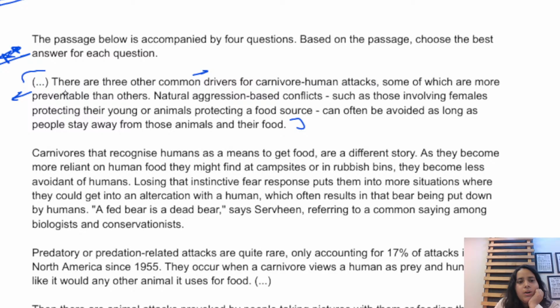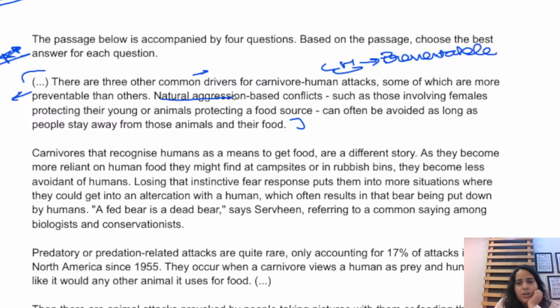So the first paragraph talks about there are three other common drivers for carnivore human attack, which is CH attack, alright, some of which are more preventable than others. Alright, there are few attacks in carnivore human attacks, those are preventable, alright.